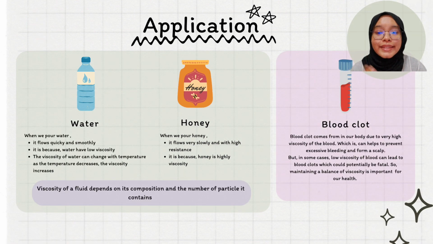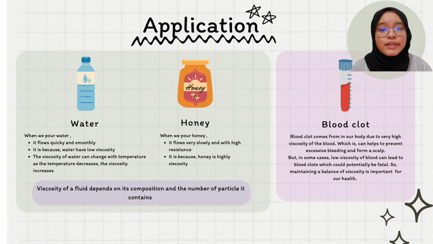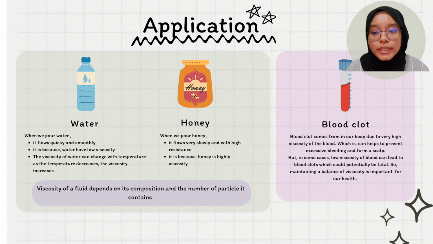Application. So, on the left, we have water and honey. As we know, when we pour water, it flows quickly and smoothly. It is because water has low viscosity. The viscosity of water can change with temperature: as the temperature decreases, the viscosity increases. However, honey, when we pour honey, it flows very slowly and with high resistance. It is because honey is highly viscous. So we can conclude that the viscosity of a fluid depends on its composition and the number of particles it contains.